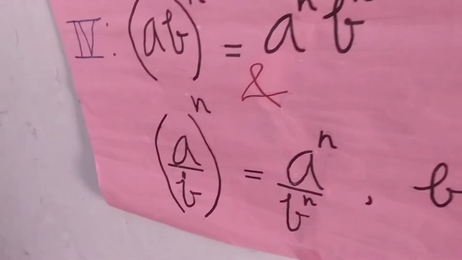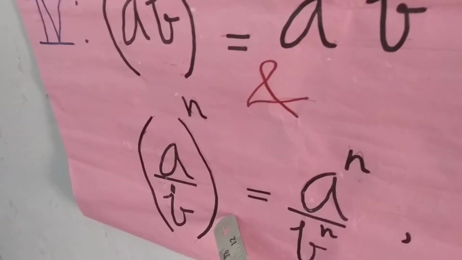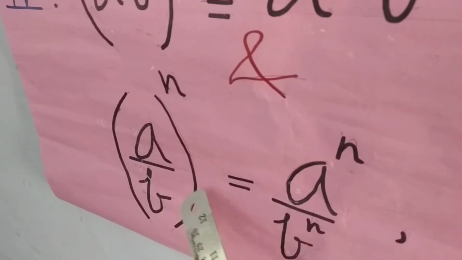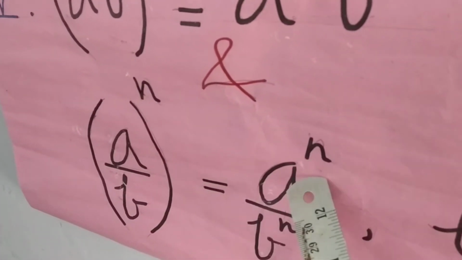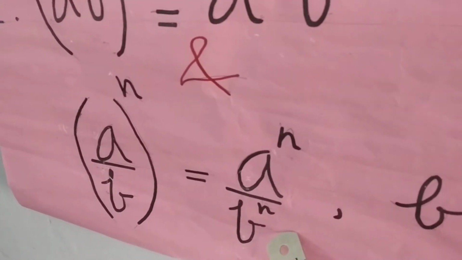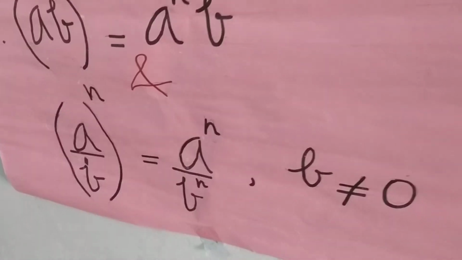Now I explain the fourth b law of integral exponents. a upon b whole raised to power n is equal to a raised to power n upon b raised to power n, where b is not equal to 0.